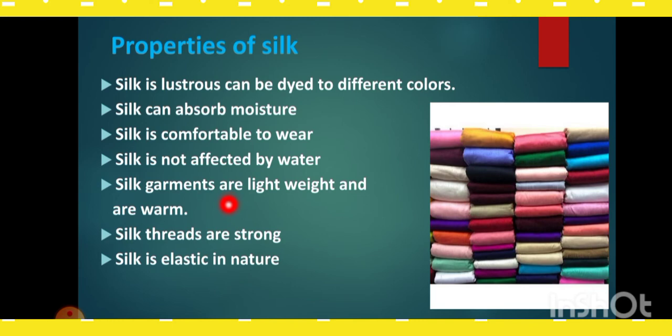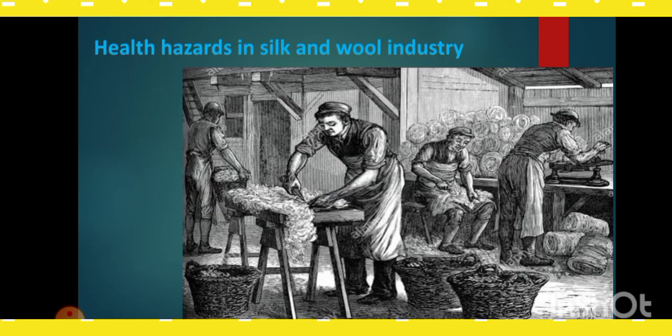Bio means living, because the silk is reared from a living creature, so it is said to be bio, and steel means it is as strong as steel. That's why it's a biosteel. Okay, so silk threads are as strong as steel wires of the same diameter. Moreover, because of the elastic nature, silk can be combined and knitted with other fibers like wool to prepare beautiful garments. It can be combined with any other fibers to make something beautiful.